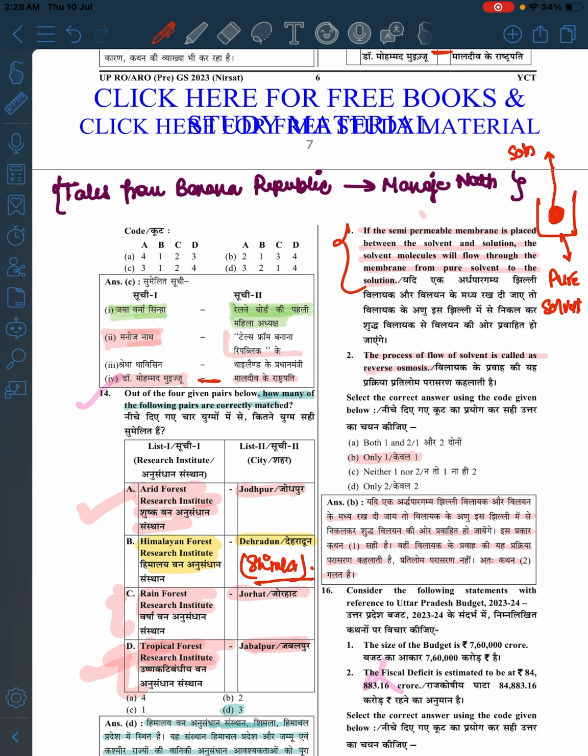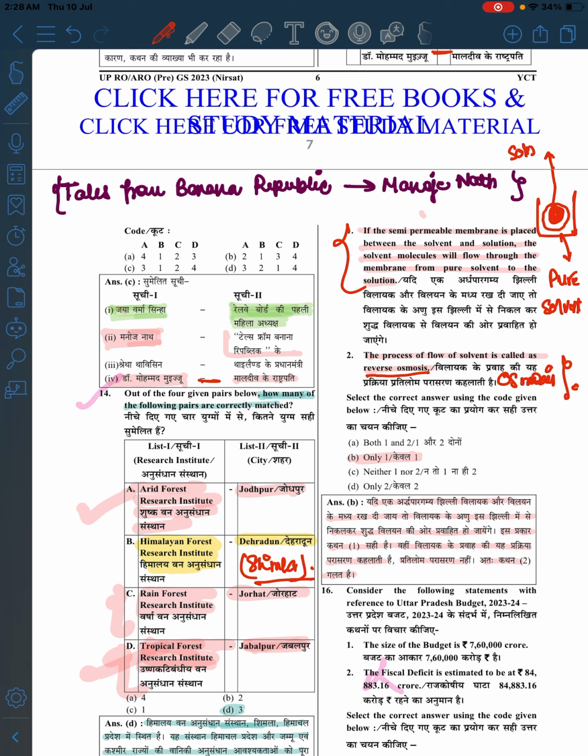So through the membrane, this is a semi-permeable membrane, so this is also right. Placed between the solvent and the solution, the solvent molecules will flow through the membrane from pure solvent to the solution. So this is correct, I think. The process flow of solvent is called reverse osmosis. No, it is only osmosis, not reverse osmosis.